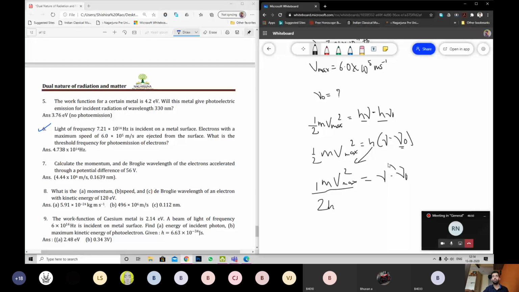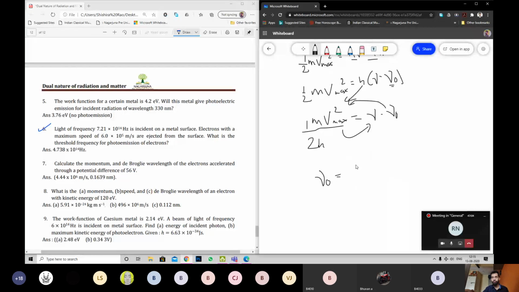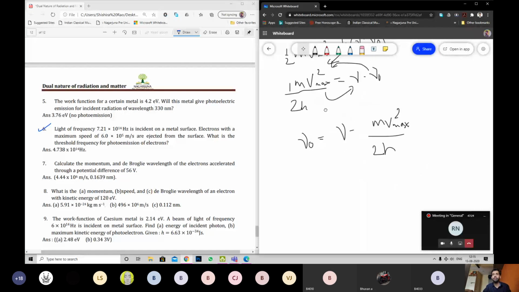So we have nu naught, the required value, equals nu given value minus m v max square divided by 2h. You know the value of nu, m, v and h. Or I'll even write the values; you calculate.